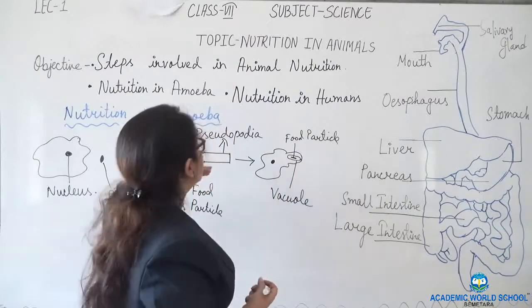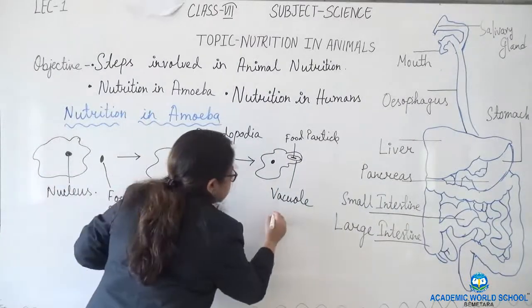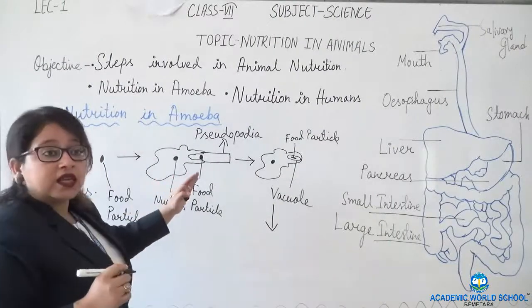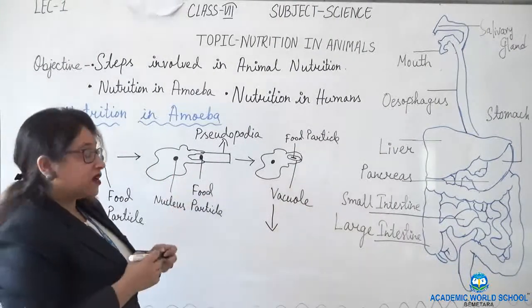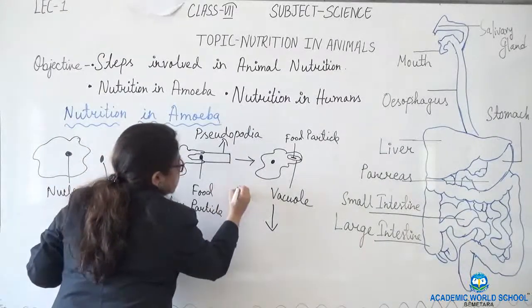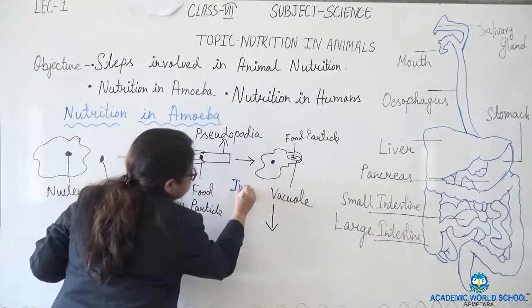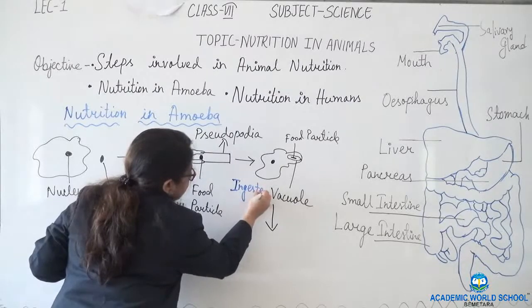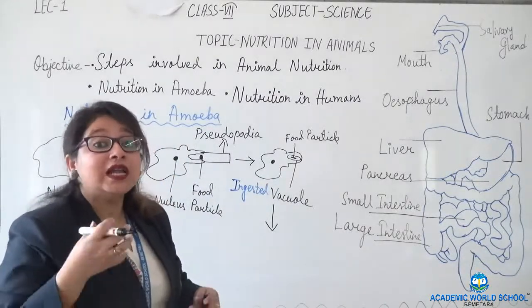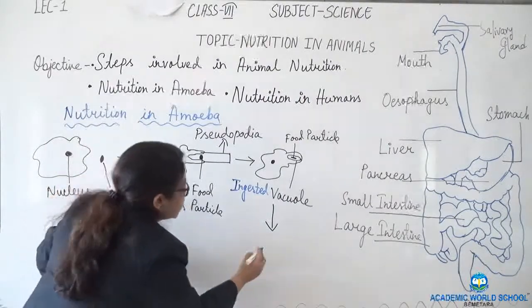Okay. So after this, it has gradually ingested, the first step. Now what is the second step? After ingestion, it needs to digest the food, that is digestion.